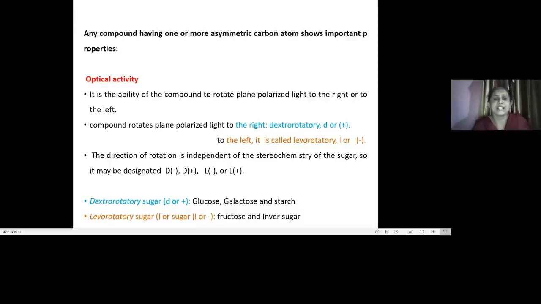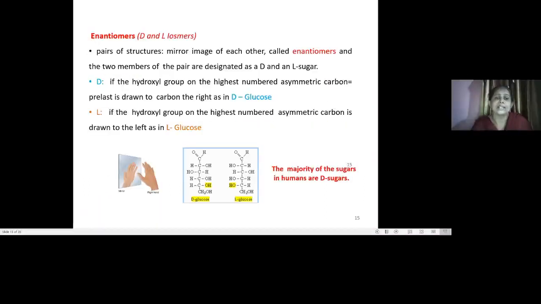It is designated as the rotation of plane polarized light either to the right or left direction, denoted by small d and small l or plus or minus sign. Examples of dextrorotatory sugars include glucose, galactose and starch, while the levorotatory sugars are fructose and invert sugar.